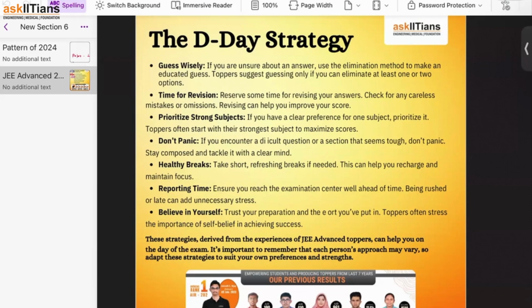Hamisha, we have to have the strategy in mind that if some situation I am into and that situation is difficult for me, so that situation is difficult for everyone because I am studying. Yeah, I have also studied a lot for the exam. So obviously it's not difficult for me, it's difficult for everyone else, and that's not a problem. Okay, sometimes there is a possibility because it's 3 hour.